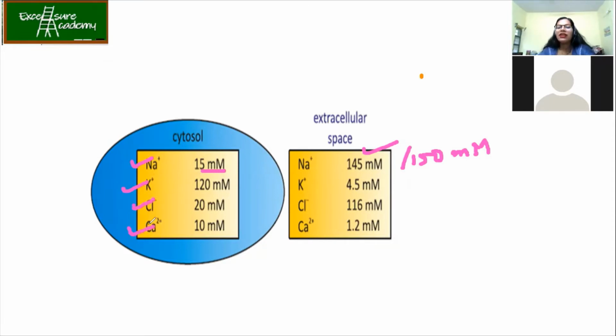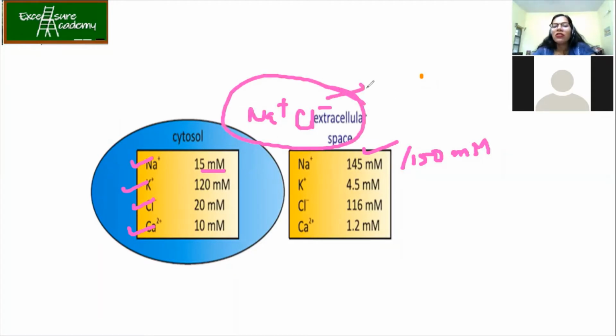Out of these ions, only Na plus is present in minimum amount inside, whereas in the extracellular space it is the other way around. I'm sorry, even the chloride also. So NaCl, Na plus and Cl minus, are present maximum in the extracellular space. Now this is why it talks about your osmolarity.